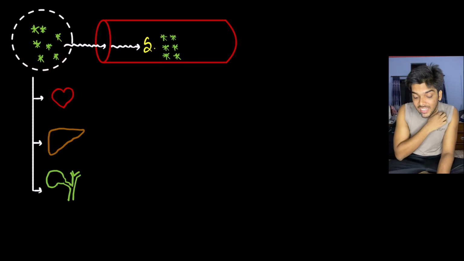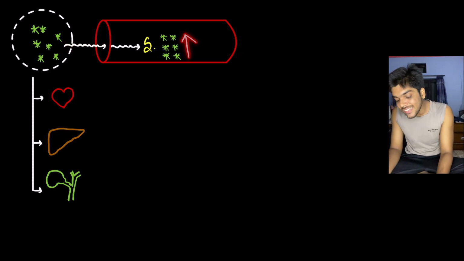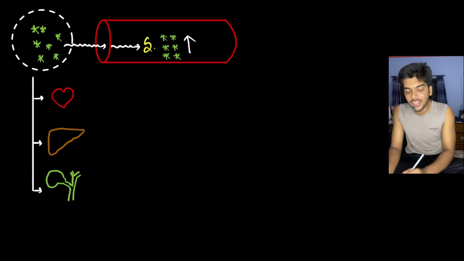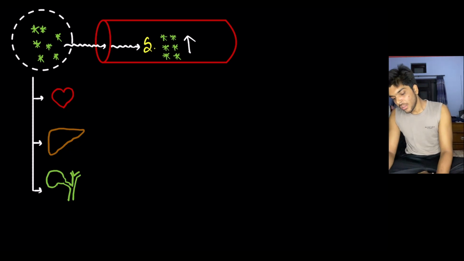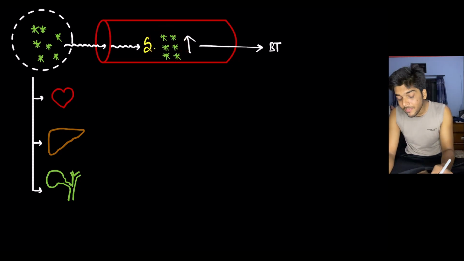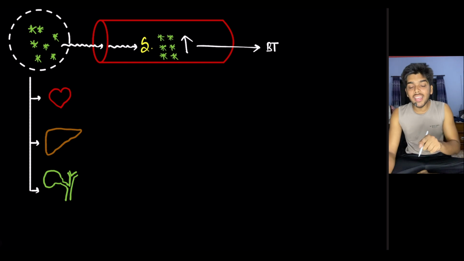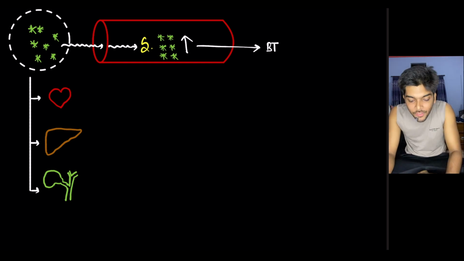But now, since there is disintegration of the plasma membrane, they have leaked into the blood circulation, and their level has risen in the blood circulation. So when a blood test is carried out, the serum level of that enzyme, that chemical, is found elevated. And that is used as a marker for diagnosis of this cell injury or necrosis of the cell.